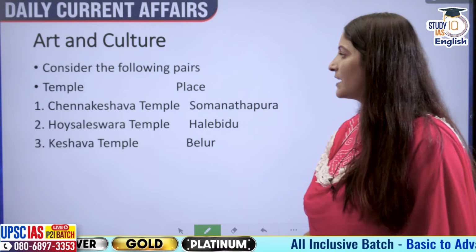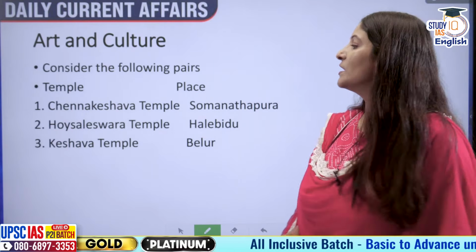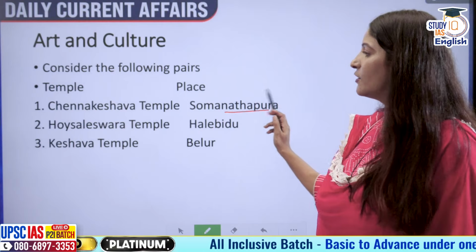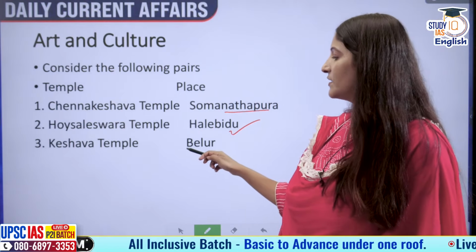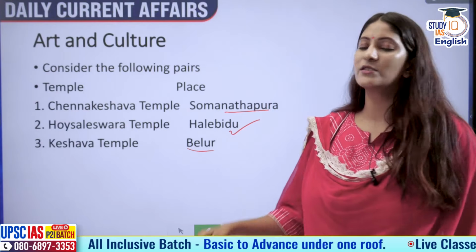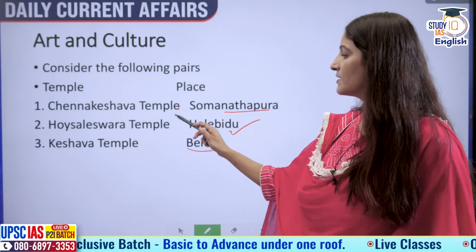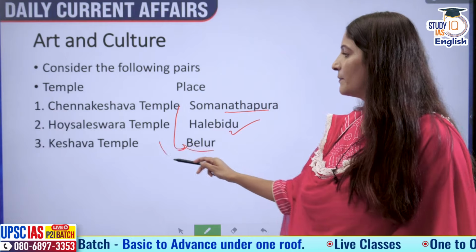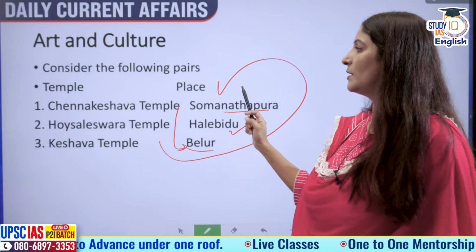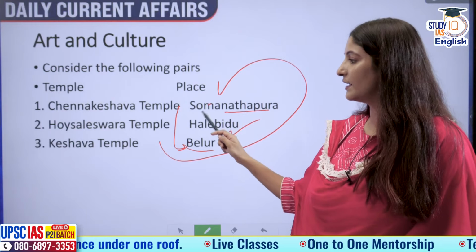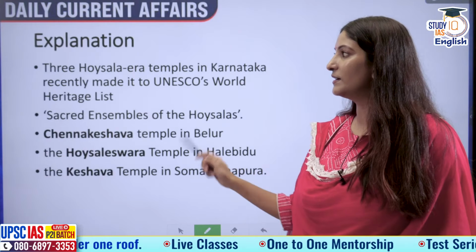Consider the following pairs: temple and the place where they are situated. Chennakesava Temple, Somnathpura; Hoysaleshwara Temple, Halebidu; Kesava Temple, Bellur. How many pairs given above is or are correct? Chennakesava Temple is actually in Bellur. Kesava Temple is in Somnathapura and Hoysaleshwara Temple is in Halebidu. So first and third are incorrect, second is correct, one only will be the correct answer.